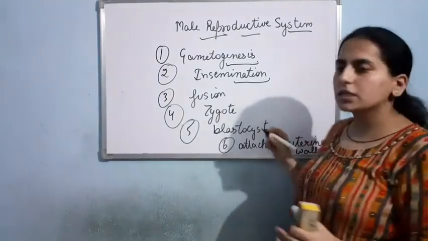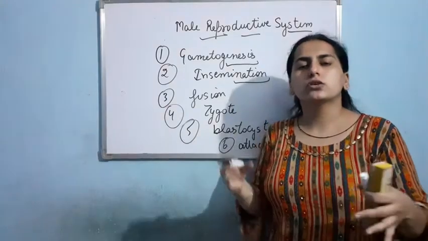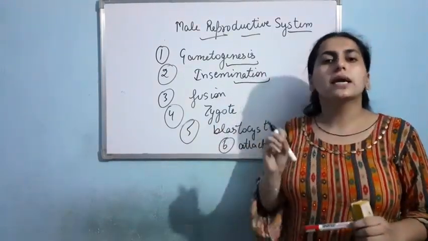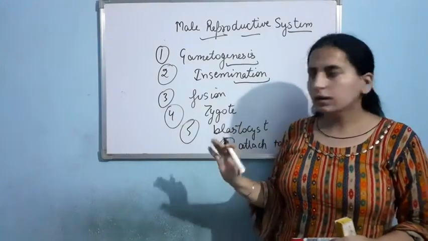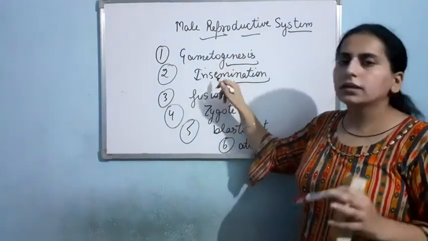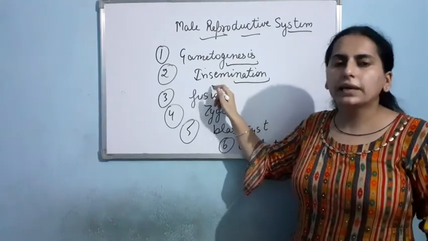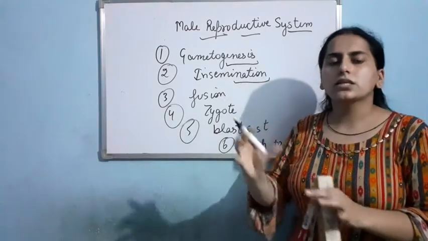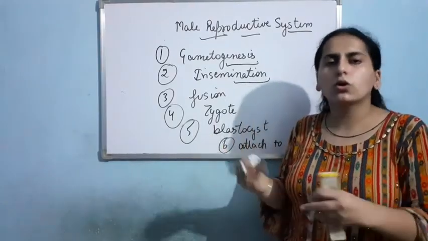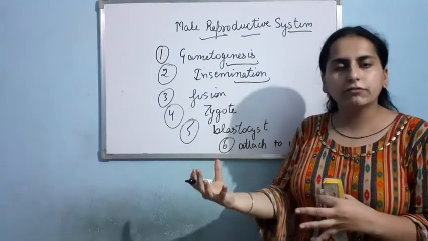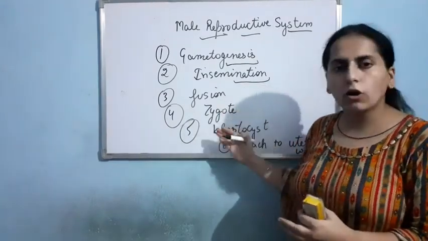And this process of attachment of the blastocyst to the uterine wall, this is known as implantation. Clear? Firstly, the gametes will get formed. Then the sperm from the body of the male, it will enter into the female reproductive tract by the process of sexual intercourse or copulation. Then there will be fusion of male and female gametes. Then zygote will get formed.